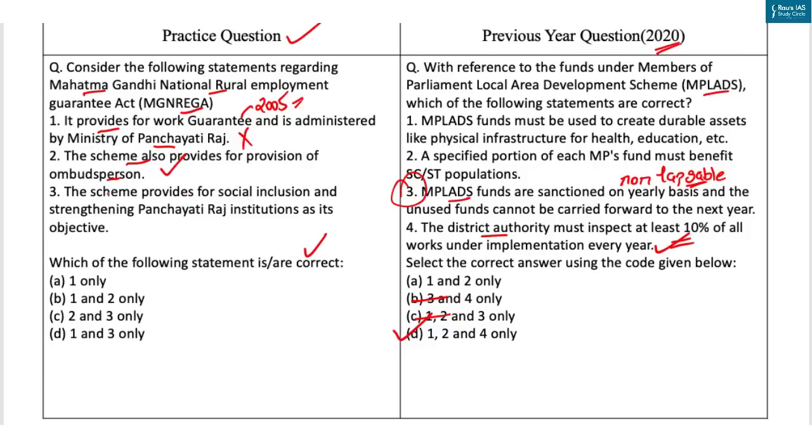Now let's come to the third statement. The scheme provides for social inclusion and strengthening Panchayati Raj institutions as its objective. Now the objectives of MGNREGA are, the first one is to provide at least 100 days of unskilled manual work in a financial year to every household in rural areas as per demand, resulting in creation of productive assets of prescribed quality and durability. Second is to strengthen the livelihood resource base of the poor. Third is to proactively ensure social inclusion. And the fourth is to strengthen Panchayati Raj institutions. So our third statement is correct. So here the answer is option C, that is 2 and 3 only.